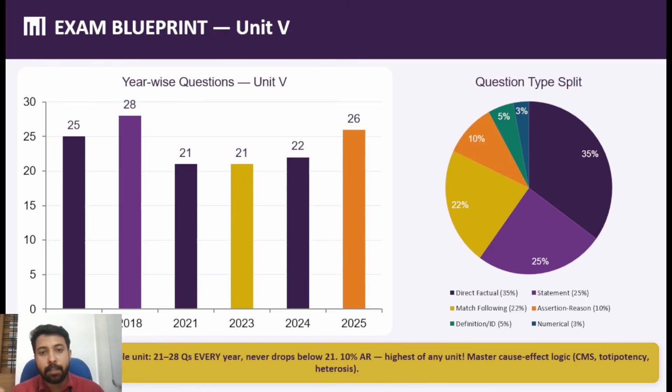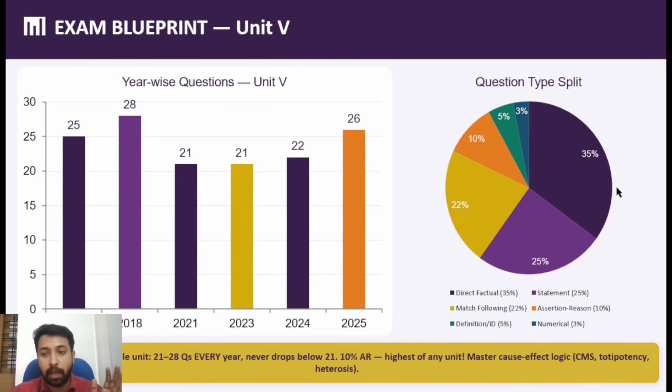When you see the questions in the previous years, I already told you it is based on the previous 6 year question paper analysis. Here you can see a blueprint that shows that unit 5 is that important, with more than 20 questions consecutively every year. It has gone up to 28 questions. That's why we have made a specific class session for explaining to you the importance of unit 5 in crop improvement.